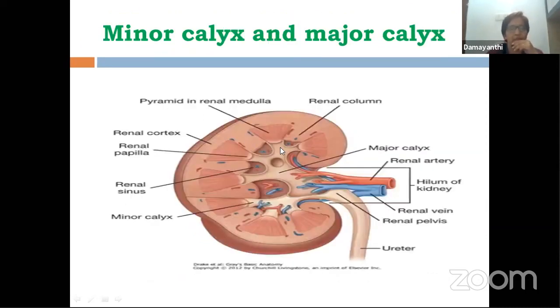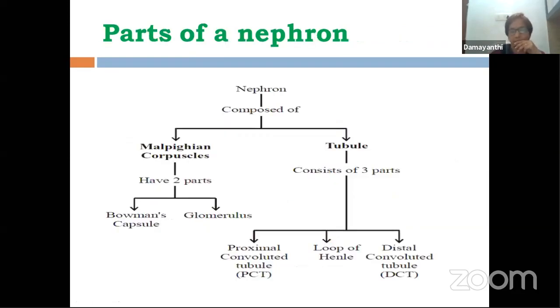Now, once again, you can find here minor calyx, minor calyx, one big one over here. This is one major calyx. Similarly, this is forming one big major calyx. So this calyx is pouring secretion over here into the pelvis. This is the internal structure of kidney.